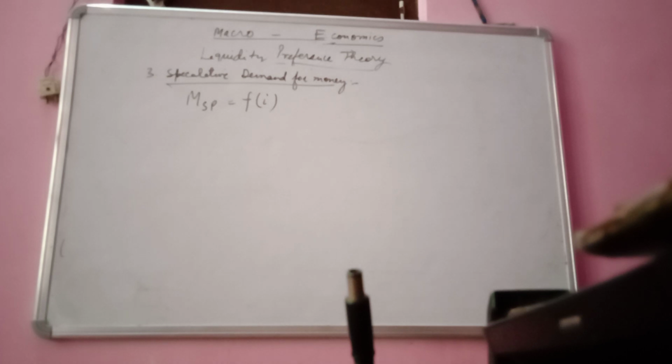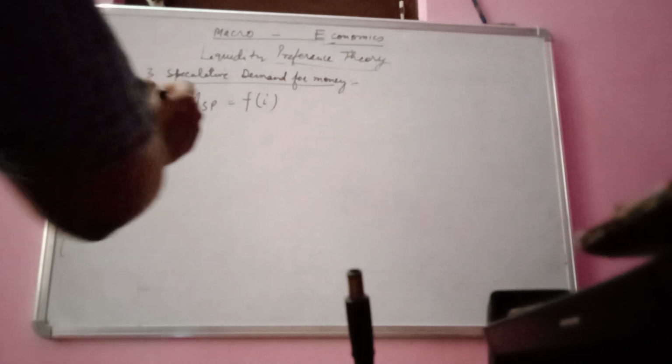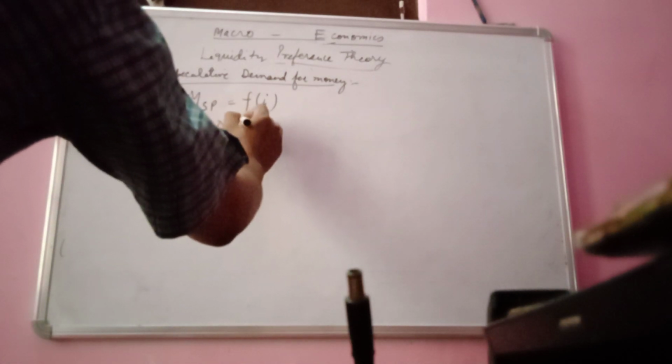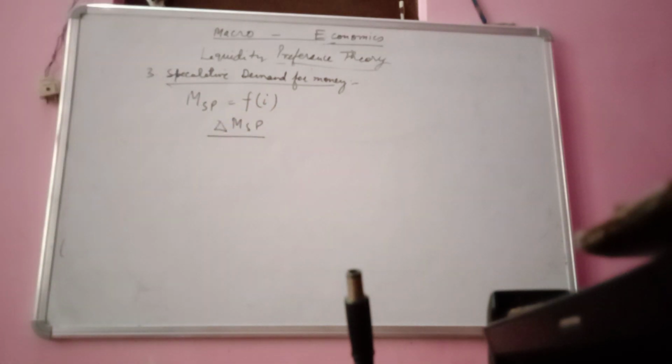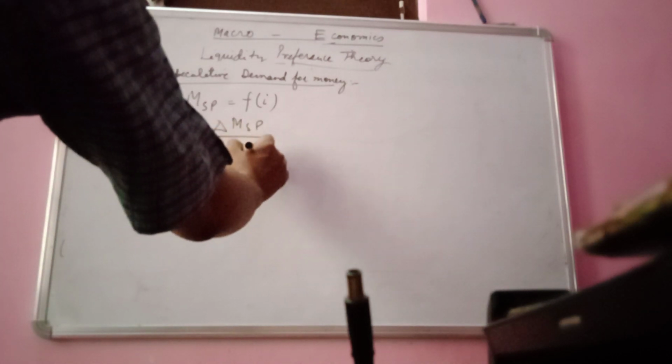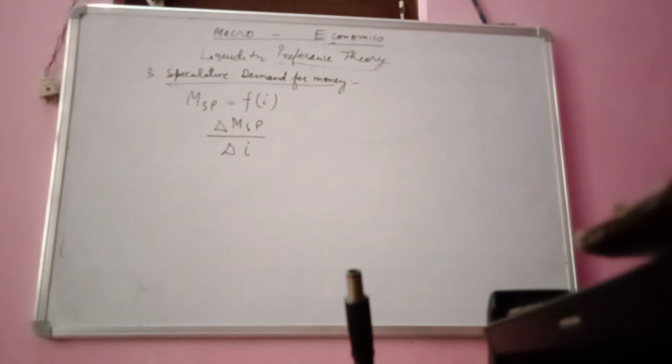And we also observe the relationship that the change in speculative demand for money, delta MSP, upon change in the rate of interest, delta I, is always less than 0.